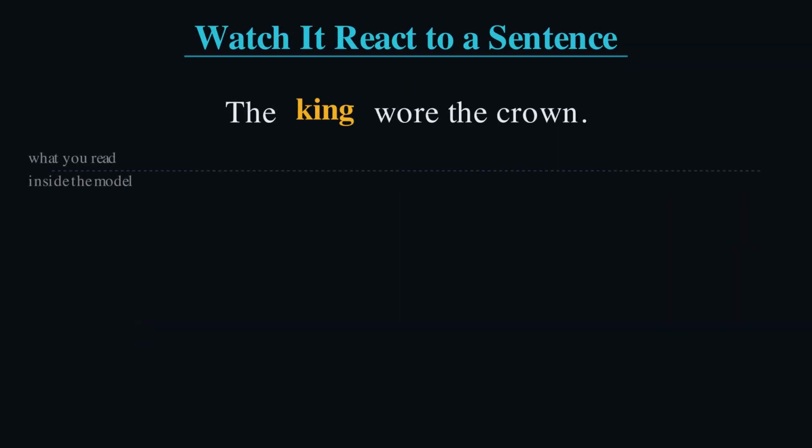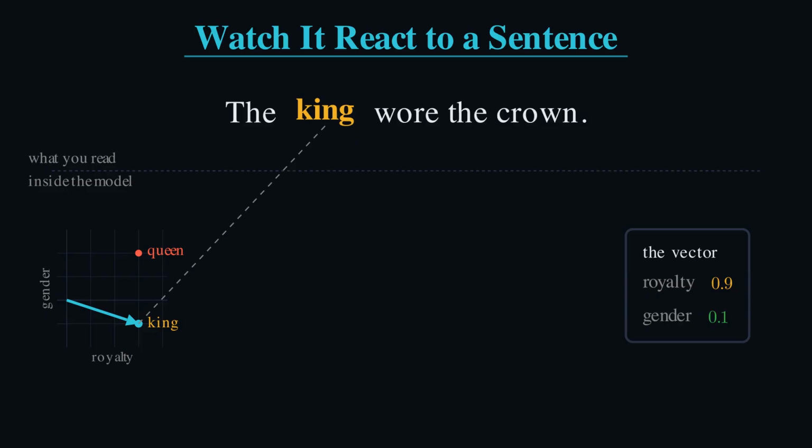Here is a real sentence. Inside the model, that one word, king, is this arrow, and this little list of numbers. Now change exactly one word. King becomes queen. The sentence changed one idea, and exactly one direction moved. Royalty held still, gender swung across. That direction is meaning. Real models pick it up from the words around it. That trick is attention in Season 5.